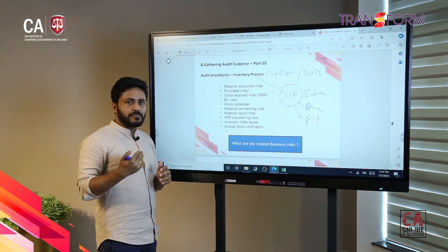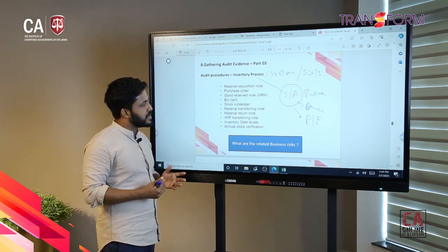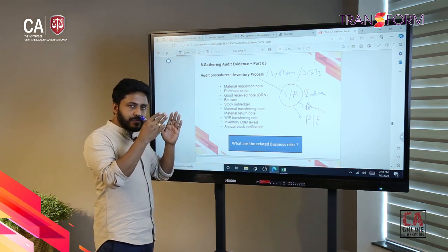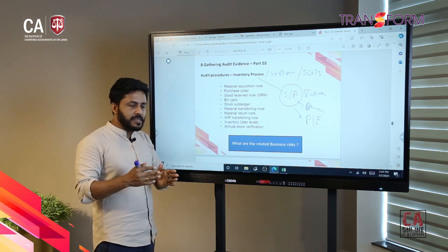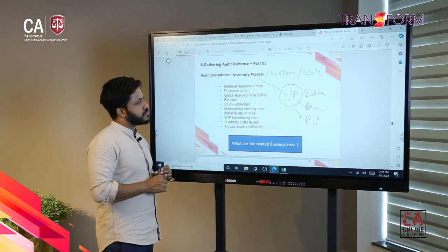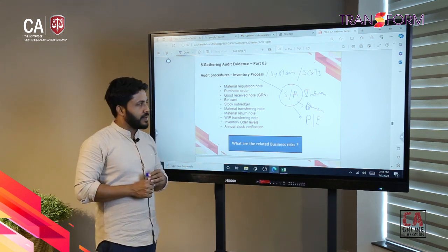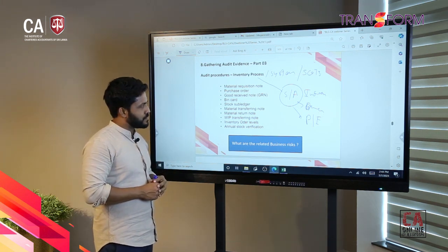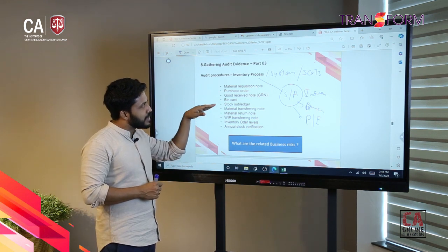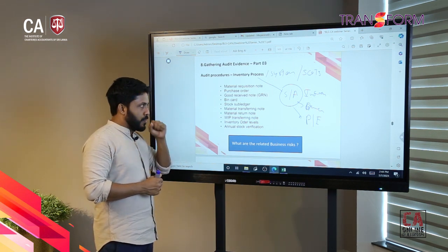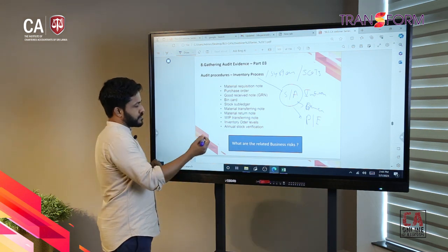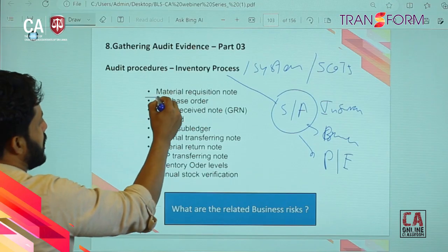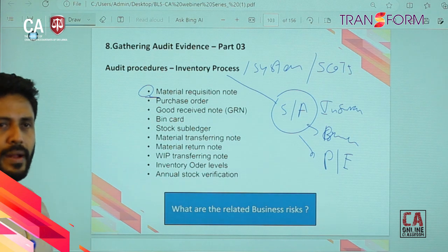Basically, if we focus on a manufacturing company, we have a detailed inventory process because we are dealing with material inventory, work in progress inventory, as well as finished goods inventory. We have a set of source documents and sub-processes relating to the inventory process. Normally, if a department requires material, they do a material requisition.